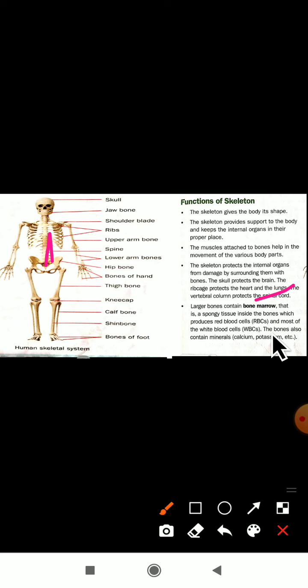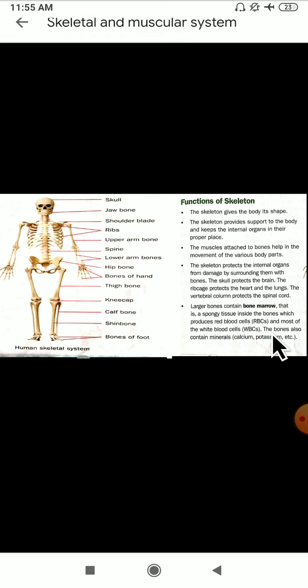Bone marrow is a spongy tissue present inside a bone, and it produces red blood cells and white blood cells. Remember, red blood cells in short we call RBC, and white blood cells we call WBCs.